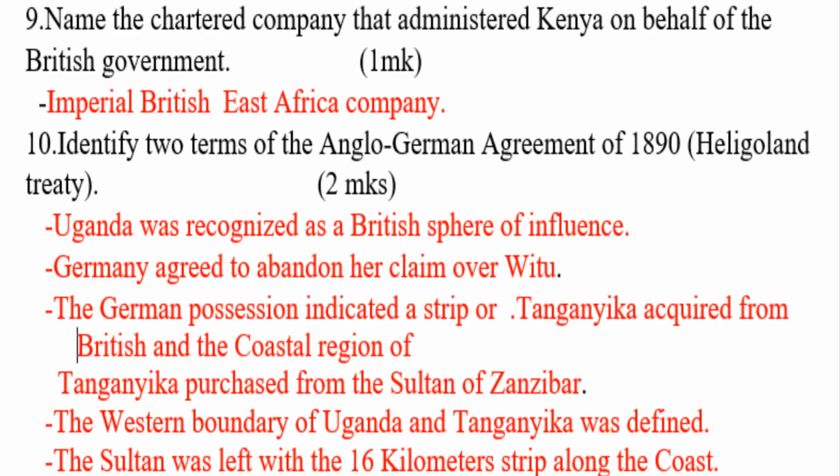The German possession included a strip of Tanganyika acquired from the British, and the coastal region of Tanganyika purchased from the Sultan of Zanzibar. The western boundary of Uganda and Tanganyika was defined, and then the last one, the Sultan was left with the 16 kilometers along the coast.